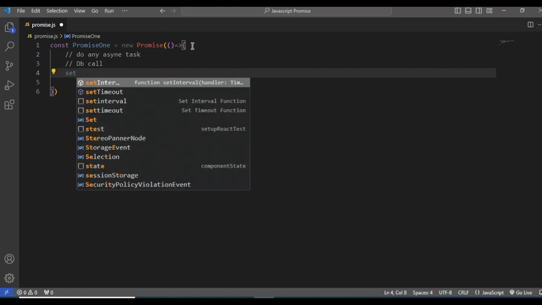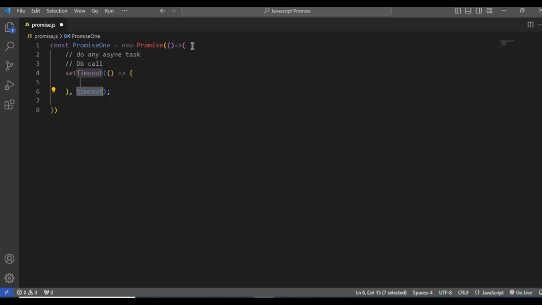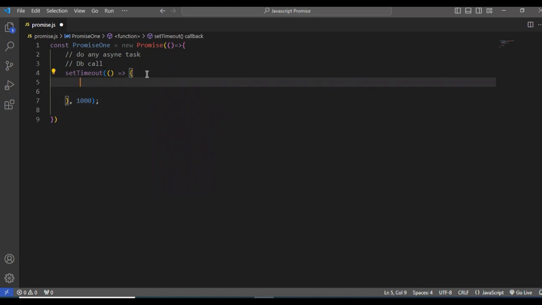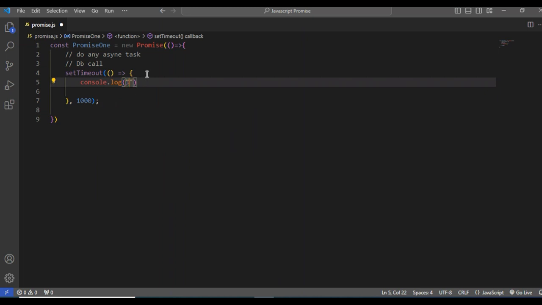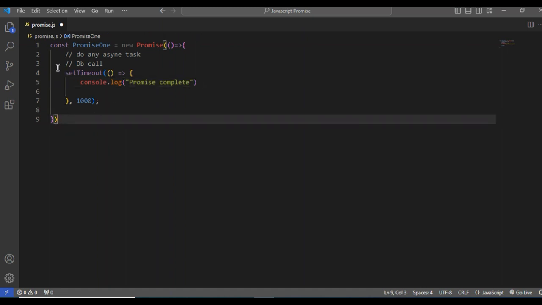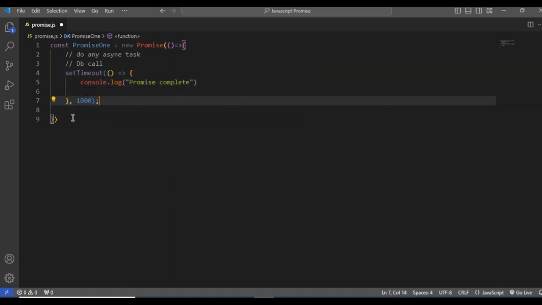So let me create a setTimeout function. Here something will happen after 1 second. What will happen after 1 second? Let me console log that something will happen: promise complete. Okay, promise complete.